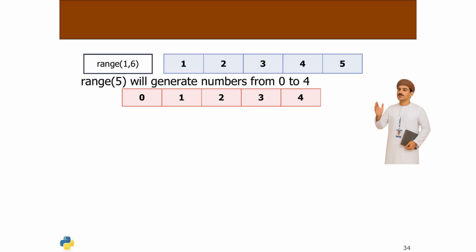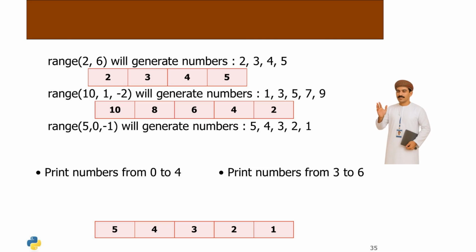Similarly, range 5 produces numbers from 5 to 0. These functions are essential for iterating over sequences efficiently, allowing precise control over start and end points in loops. Using the range function, we can generate sequences of numbers. For example, range 2 to 6 produces 2, 3, 4, 5.